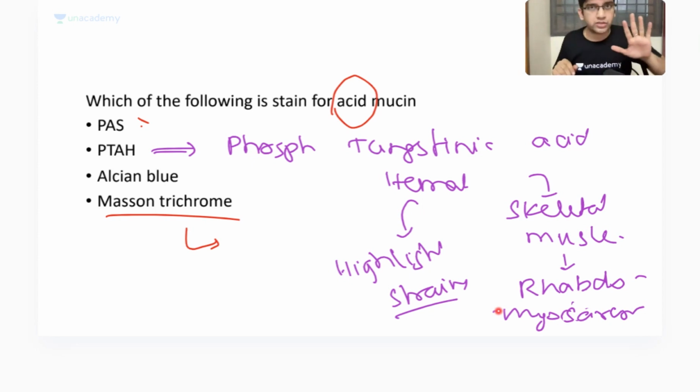So I'm having a tumor, rhabdomyosarcoma, which I know is coming from my skeletal muscle. If it is well differentiated, I'll have striations. If the tumor is poorly differentiated, do you think striations will be there? The tumor is not well differentiated, striations will not be there. So PTH will not be positive always. Only in a well differentiated condition will it be positive. But MyoD1 is an embryological marker. It's from embryology I say that if this is positive, it is a skeletal muscle. So well, moderately or poorly differentiated, MyoD1 will be positive. So why should I break my head? I have a better marker, I'm going to go with that.